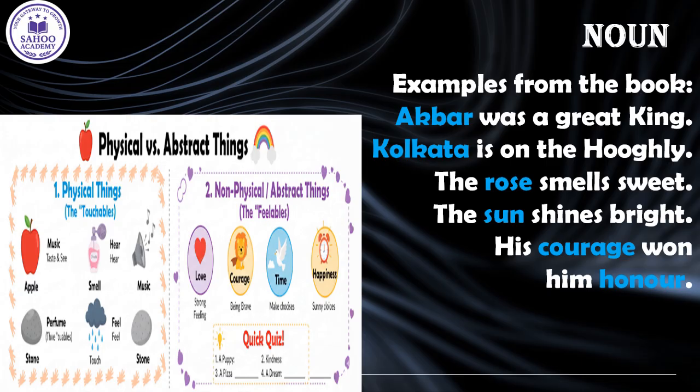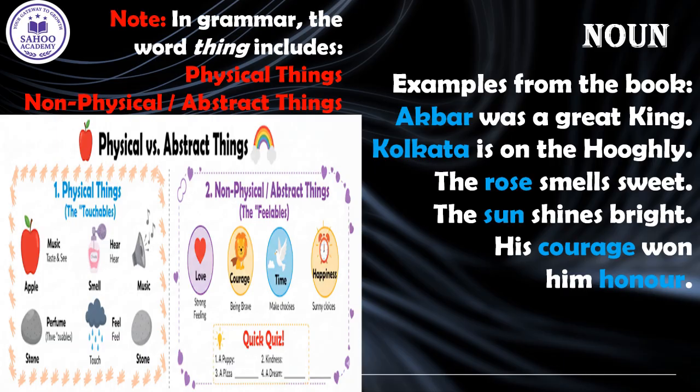But what exactly is a noun? A noun is a word used as the name of a person, place, animal, or thing. But in grammar, the word thing is very broad. It includes first physical things, objects we can see, touch, taste, hear or smell, just like the images you see here on the left. Think of apple, table, rain or music.